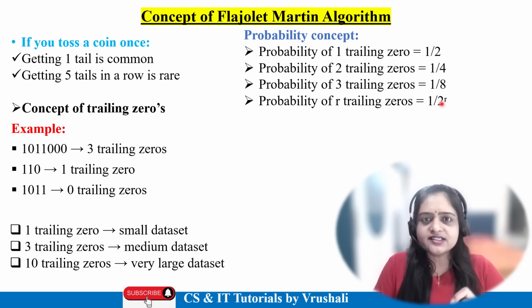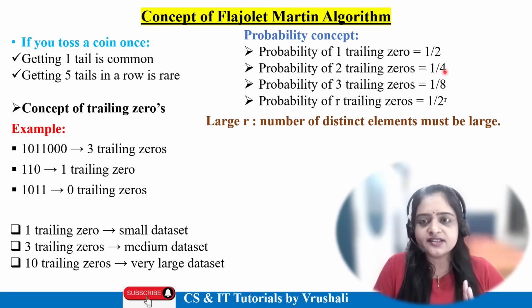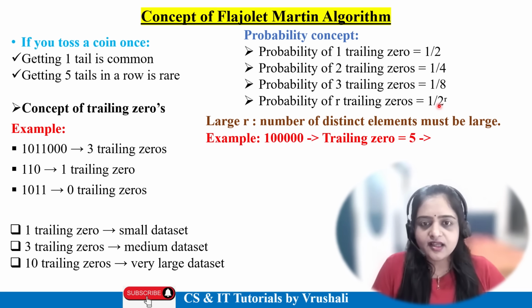Again, let's understand with one small example first. See, R indicates the number of distinct elements, which must be large. See, there are 2 distinct elements, there are 4, there are 8, and there are R number of distinct elements. Suppose there is this example. How many trailing zeros are there?